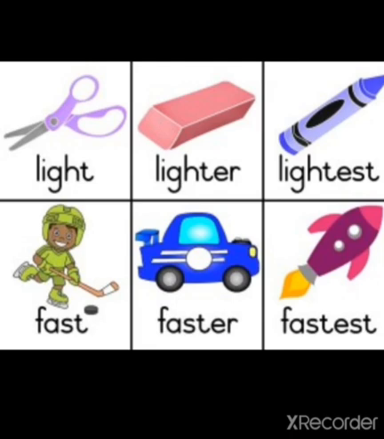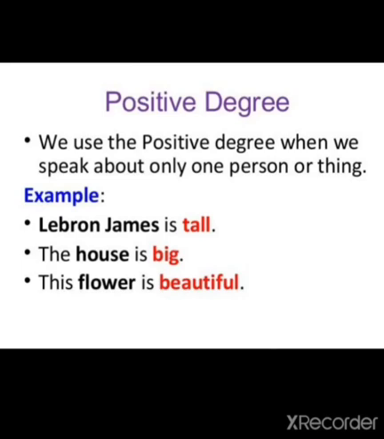Three things, so you will say the jet is the fastest one. यानी आप इन तीनों में से compare कर रहे हैं. Now you can see some of the examples over here. Like I've already explained to you, we use positive degree when we speak about only one person or thing.